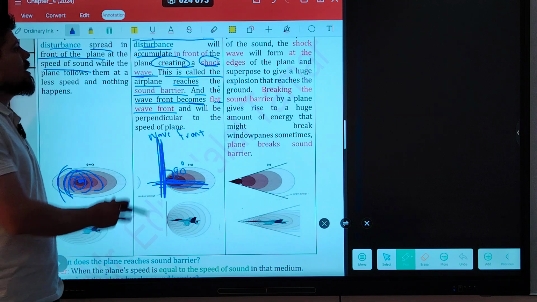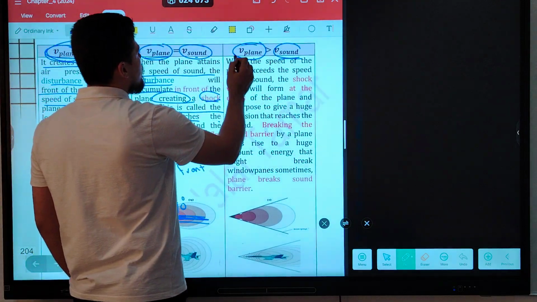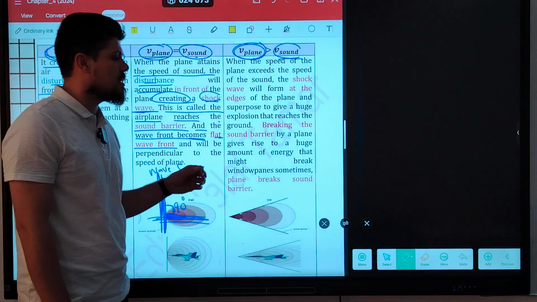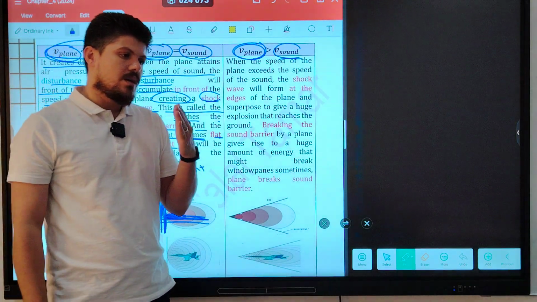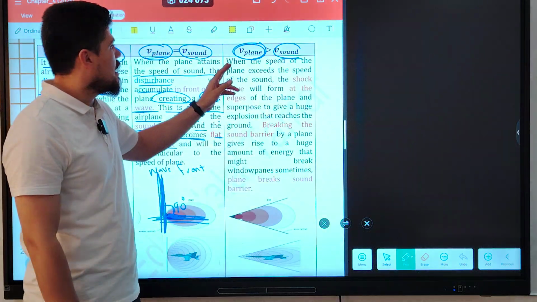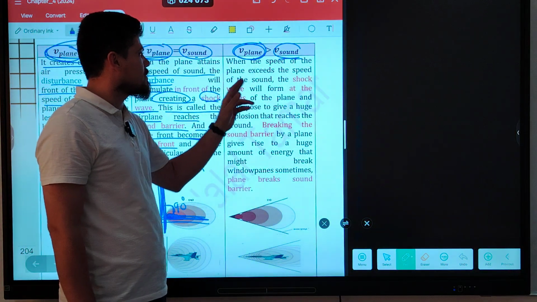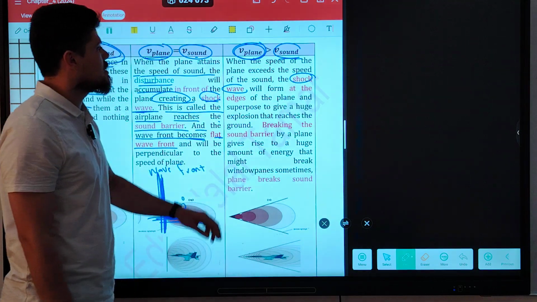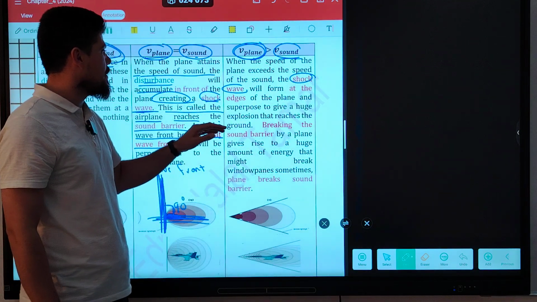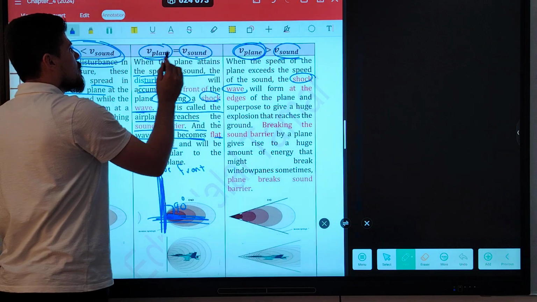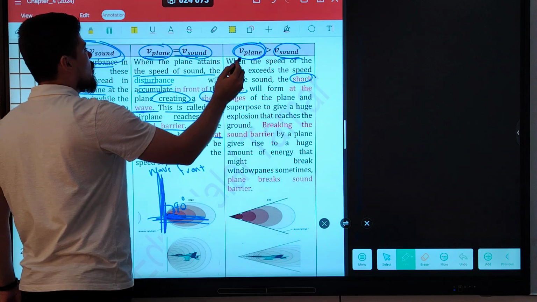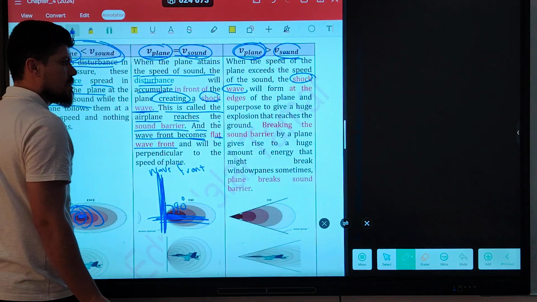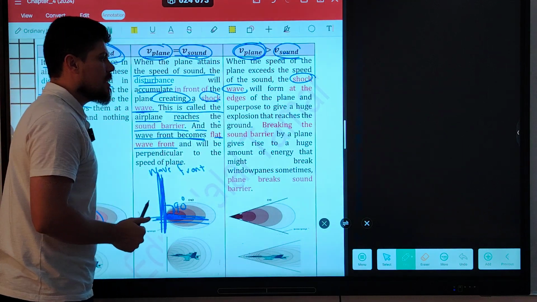The last case, when the speed of the plane is bigger than the speed of sound. In that case, when the speed of the plane exceeds the speed of sound, the shock wave will form. What is produced here? The shock wave. Okay, guys, in both cases, when the speed of the plane is equal to the speed of sound or when the speed of the plane exceeds the speed of sound, a shock wave is created. In both cases, a shock wave is created.